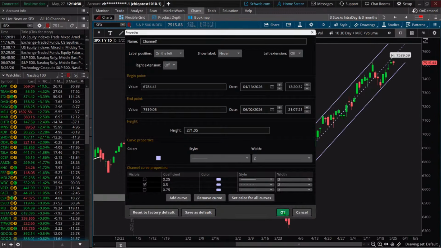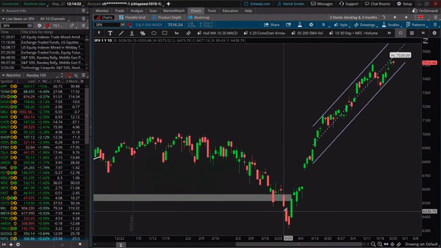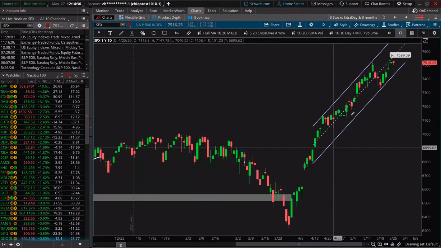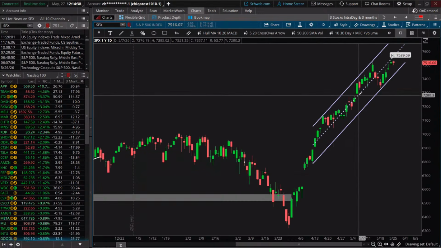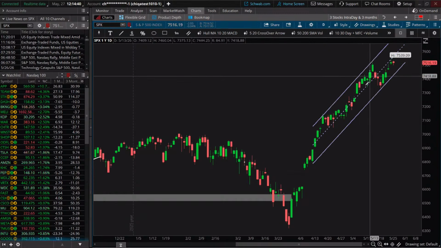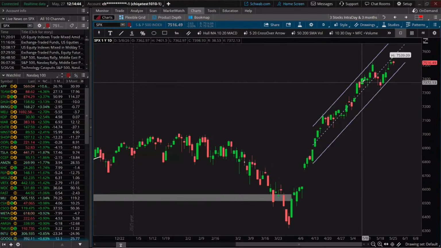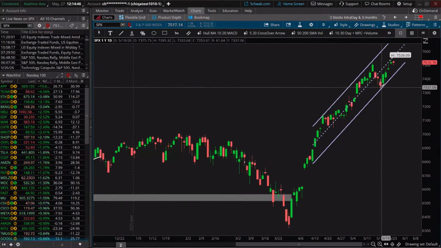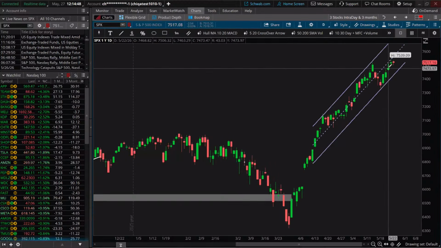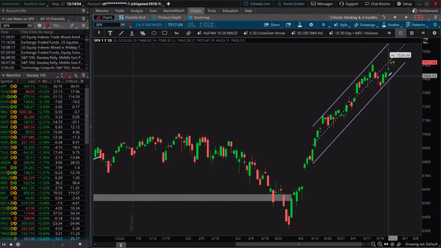Now, why that can be helpful is because many times we'll find that stocks might be traveling in a channel, and sometimes the midpoint line will act as support. Like, look how it has acted as support through this period of time. Sometimes it might act as resistance. So say what the index is doing right now, kind of looks like that midpoint's a little bit of resistance there. So it can just kind of add that extra level of clarity.